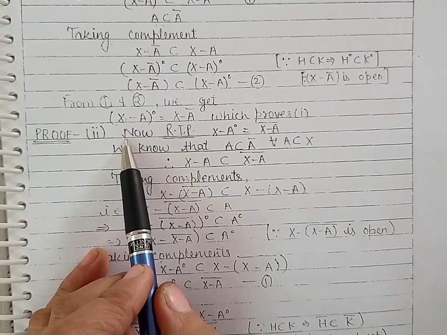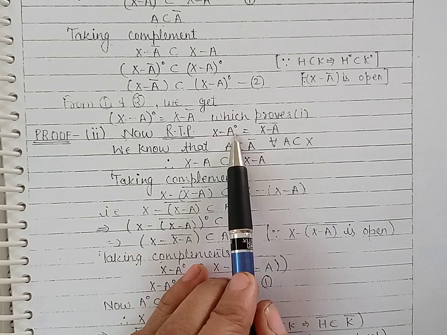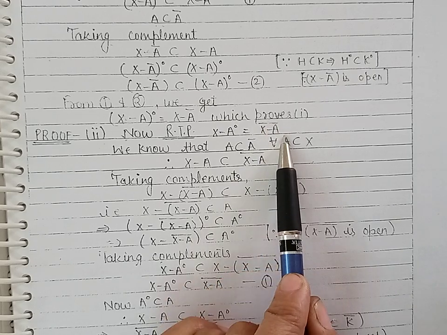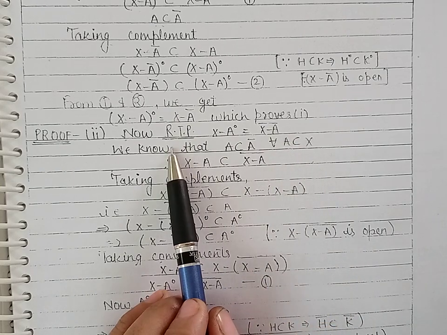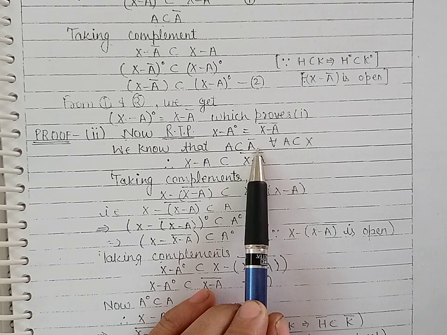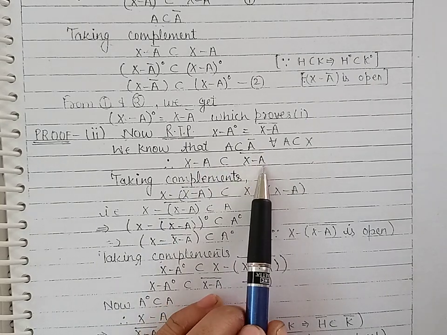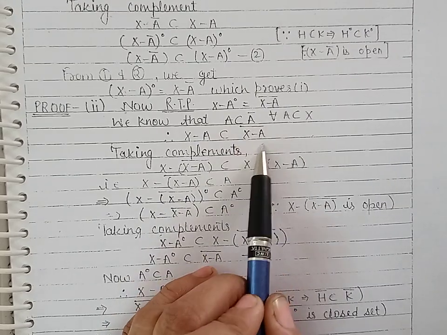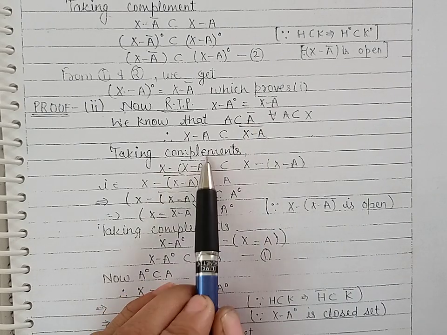In the second part of the problem, we are to show that the complement of A interior is equal to closure of A complement. Now we again use the properties of closure and interior. Now because every set is contained in its closure, so X minus A will be contained in X minus A closure. Taking complements on both sides, the complement of this set is given by X minus A closure.